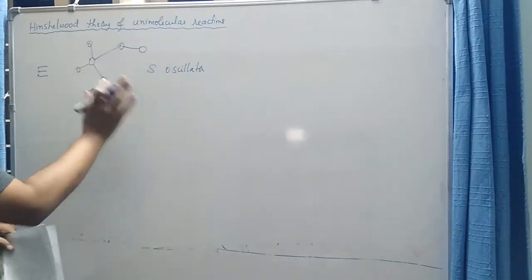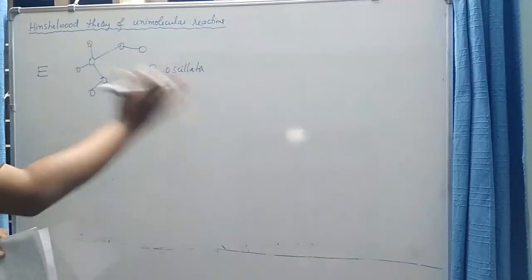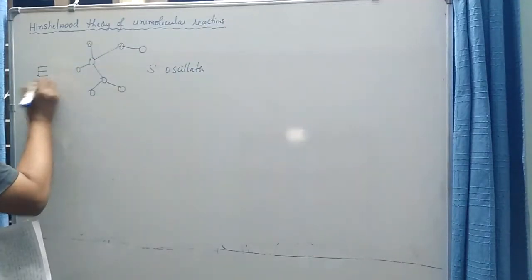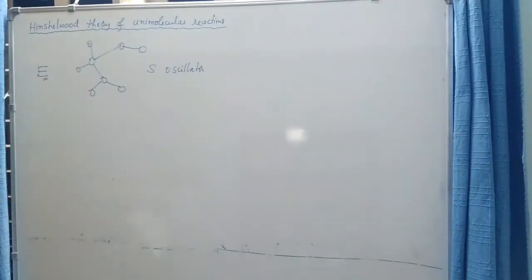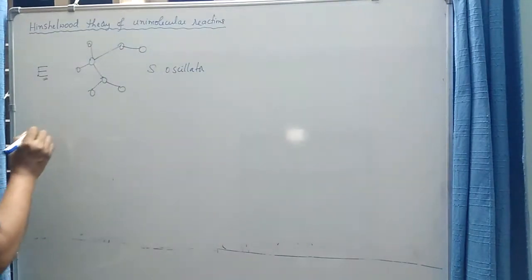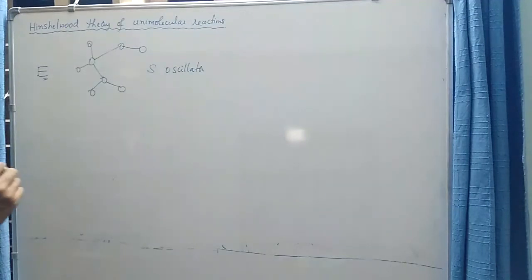So this molecule is becoming energized, because it has gained excess energy of E joules per molecule. Okay, and according to Hinshelwood or Lindemann's theory, all this excess energy is stored in these S number of oscillators, either equally or unequally. That is not important. Okay, say for example, if I take different molecules.